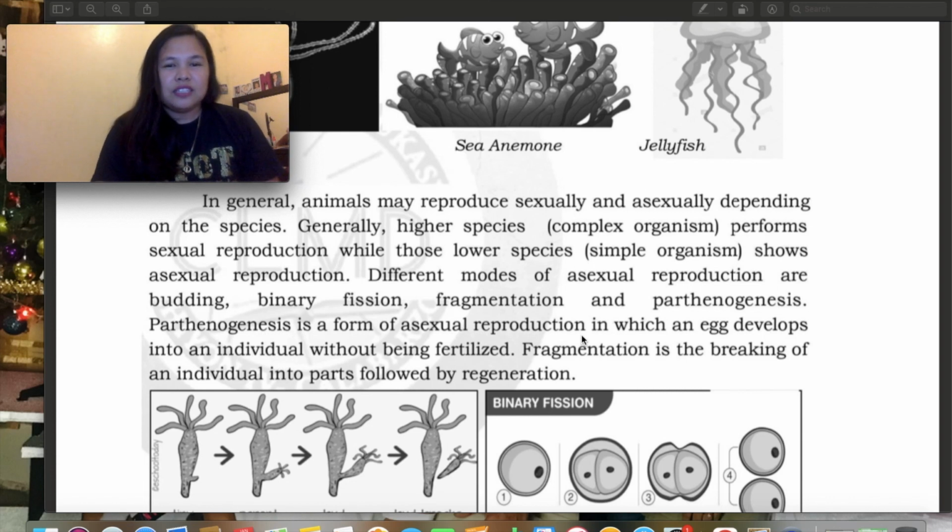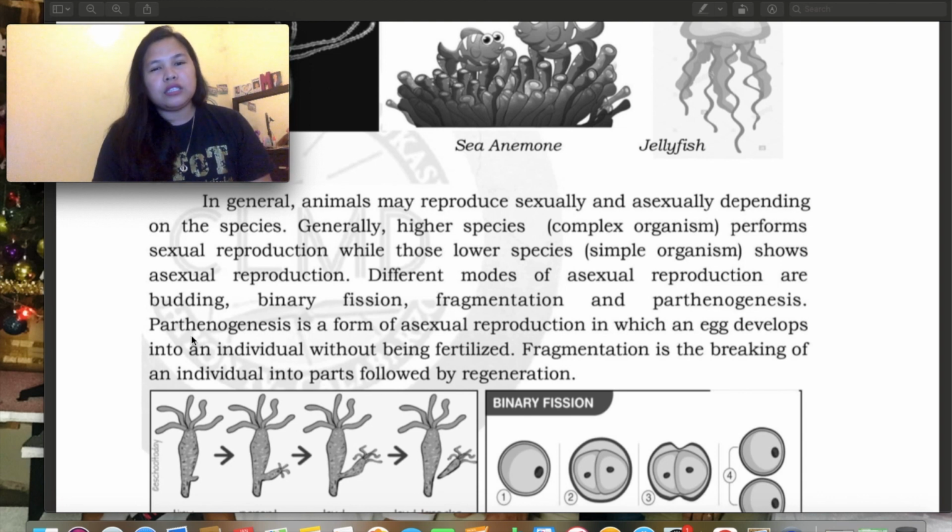So, I will also include the link for fragmentation and parthenogenesis. Think of it this way: genesis is the beginning. Parthenogenesis is a form of asexual reproduction in which an egg develops in an individual without being fertilized.